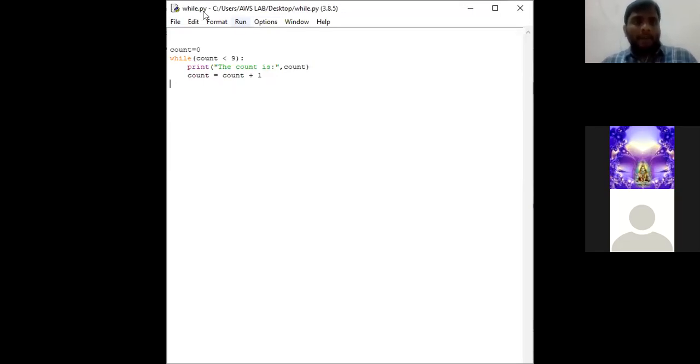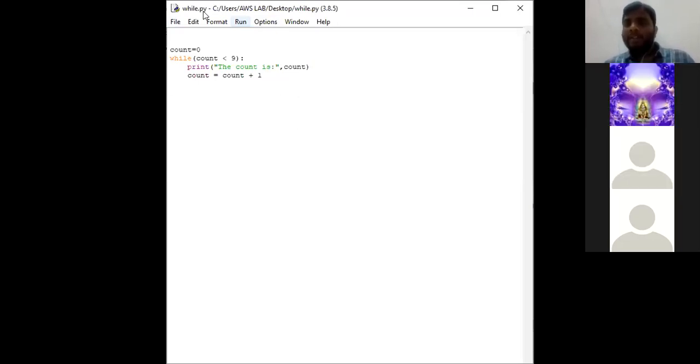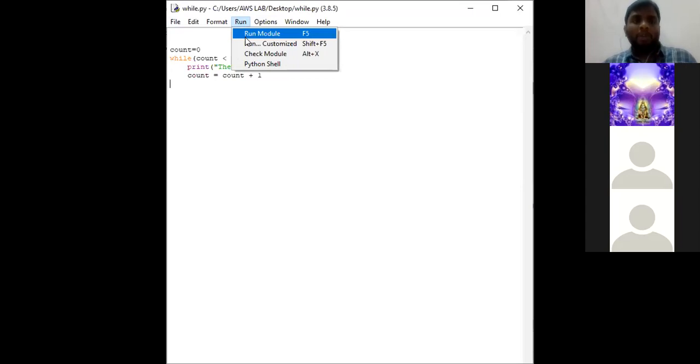Control C. Okay. So first one, output entry. First line the count is 0. Second line the count is 1. The count is 2. The count is 3, and so on up to the count is 8. Go to run module.